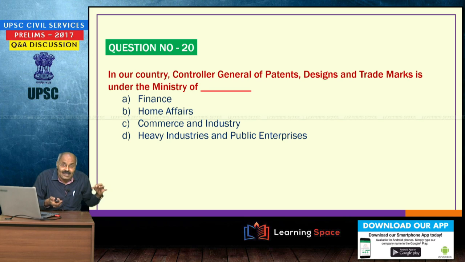Then in our country, CGPDTM is under the Ministry of Commerce and Industry, and please do not forget, the nodal authority is Department of Industrial Policy and Promotion, because government unveiled intellectual property policy. So, as per that, the nodal authority in our country is DIPP, Department of Industrial Policy and Promotion, which is under the Ministry of Commerce and Industry.